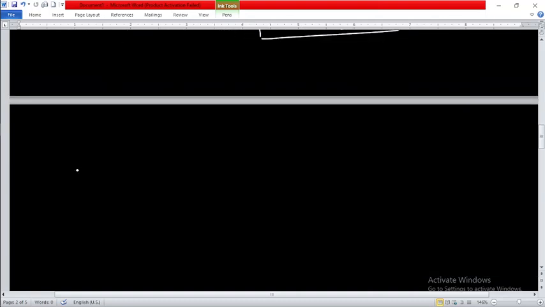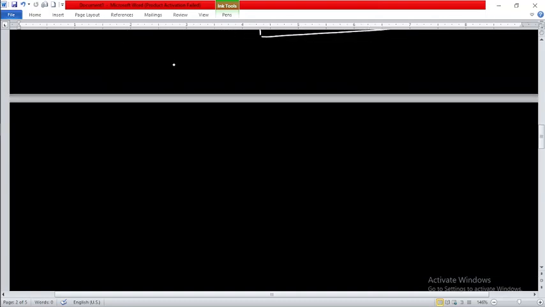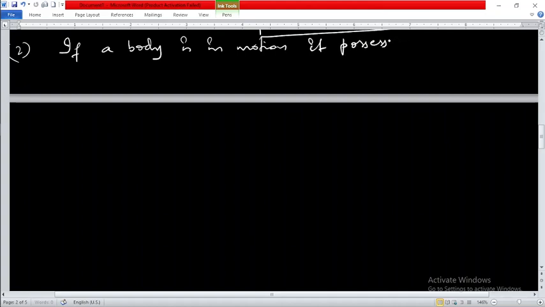So what we can say is that if a body is moving, or any body which is in motion, it possesses momentum.